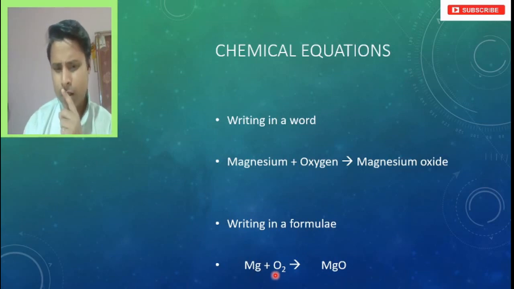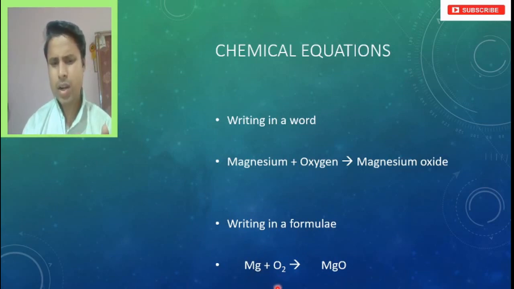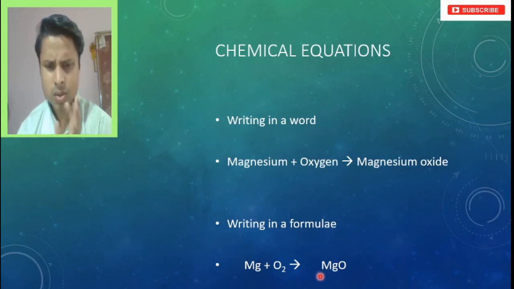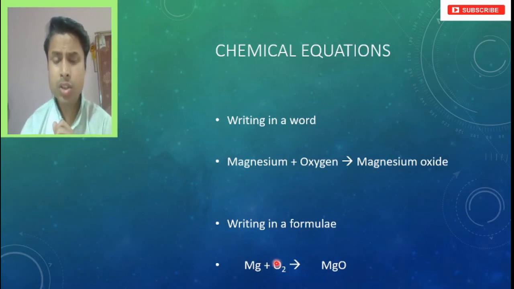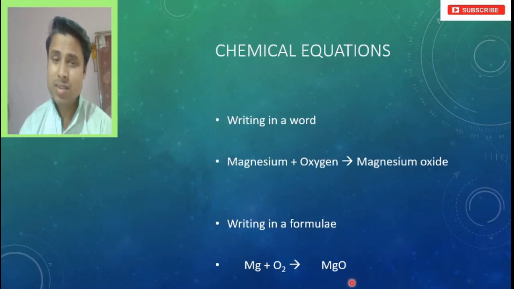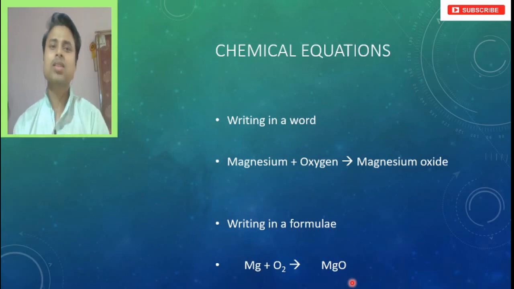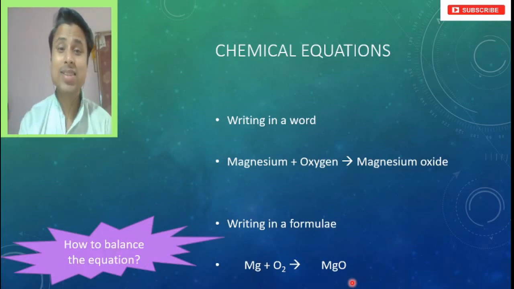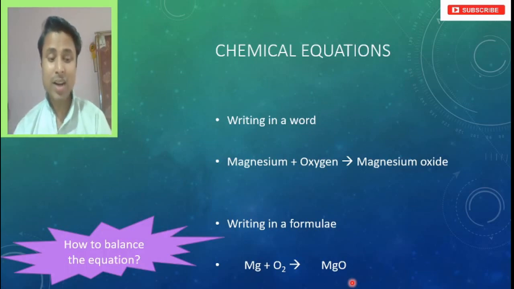But if you see, this side is the left hand side, and this side is the right hand side. On the left hand side magnesium is 1, and on the right hand side magnesium is 1. It's okay, it's equal. But there are two atoms of oxygen on this side, and here only one atom of oxygen. Is this balanced? No, it is not balanced. One side has 2 oxygen, another side only 1 oxygen. So how to balance this equation? Here we will see how we can balance the equation.